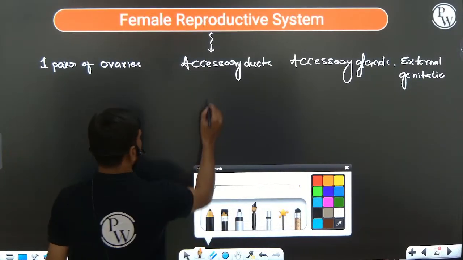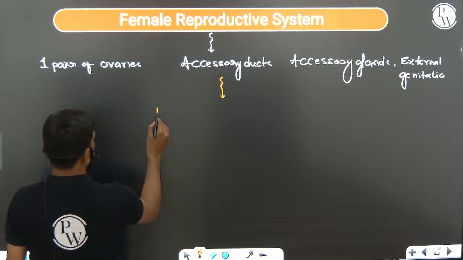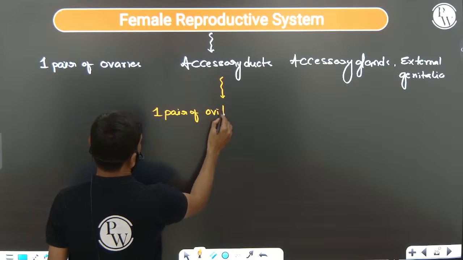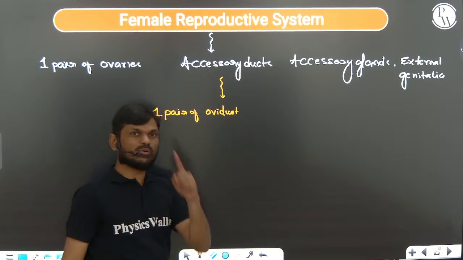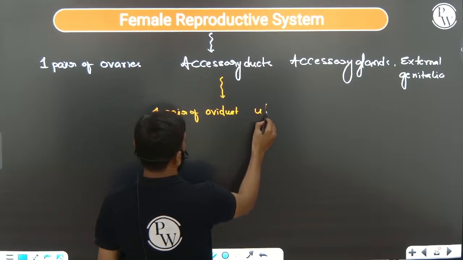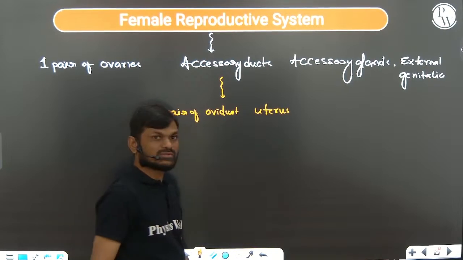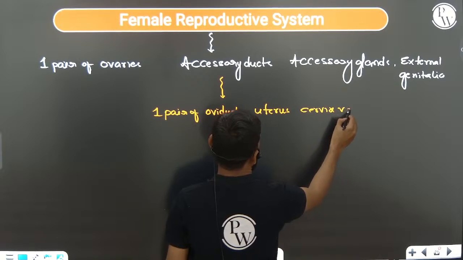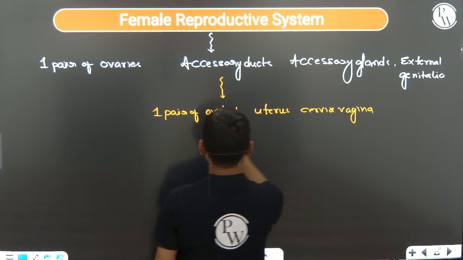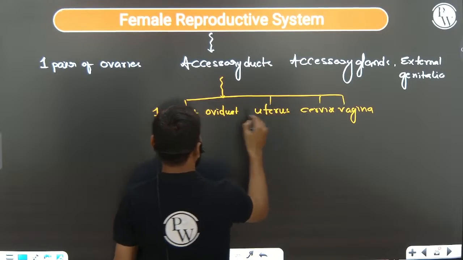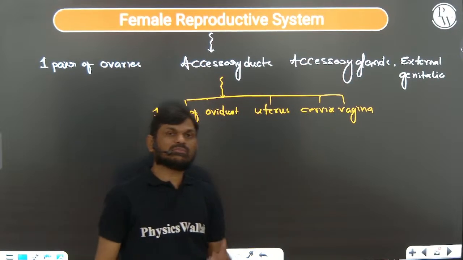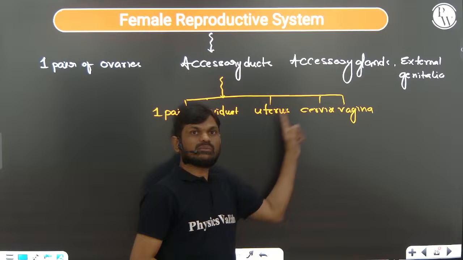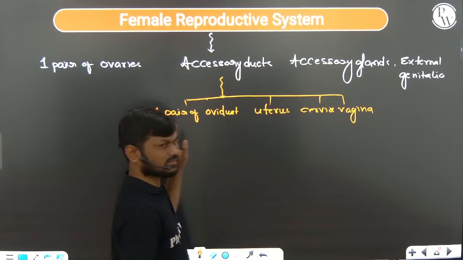Accessory ducts of the female reproductive system include one pair of oviduct, single uterus, cervix, vagina. Actually, cervix is the part of the uterus only. So one pair of oviduct, uterus and vagina, these are the female accessory ducts.